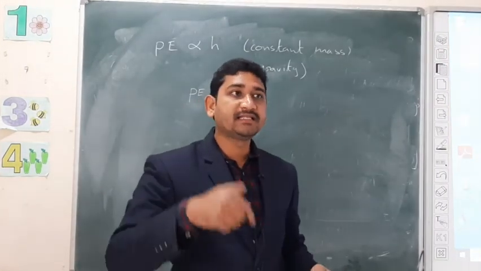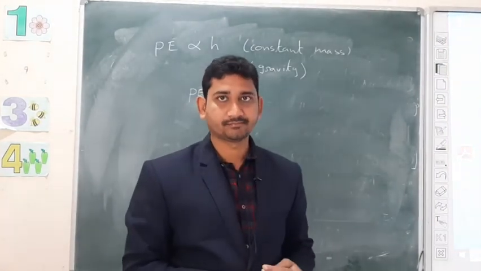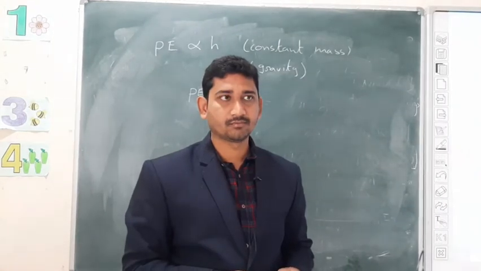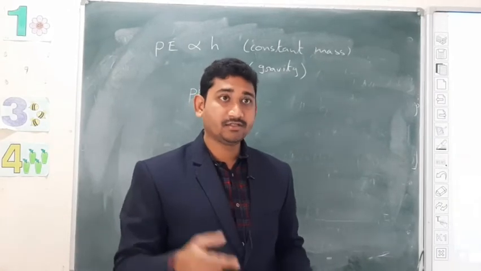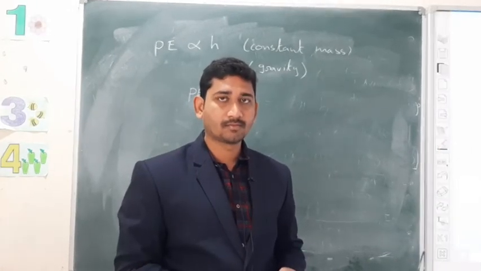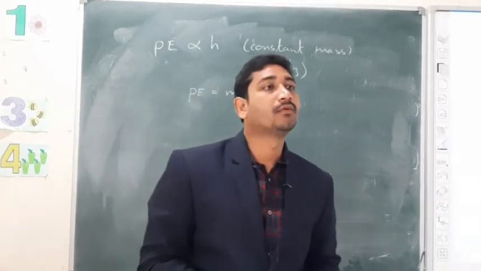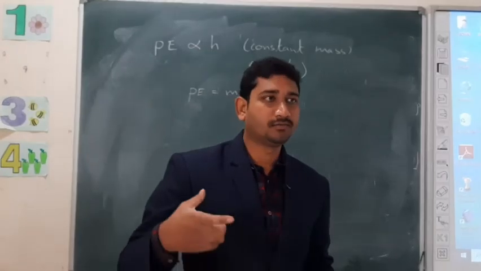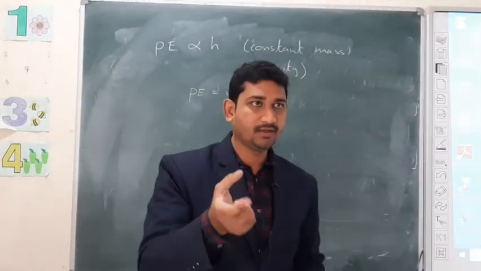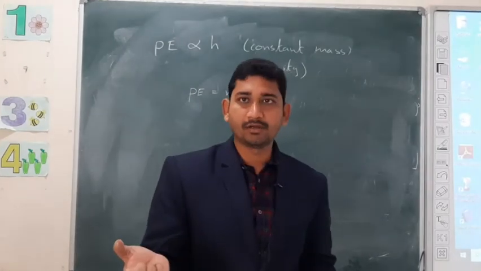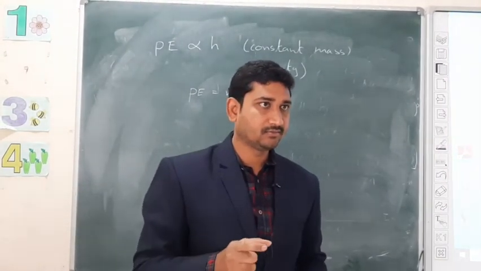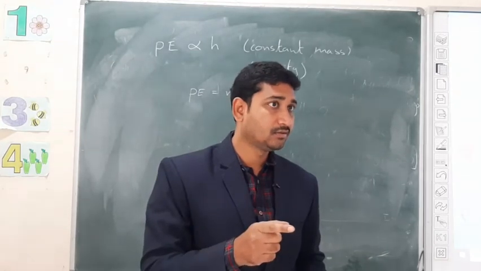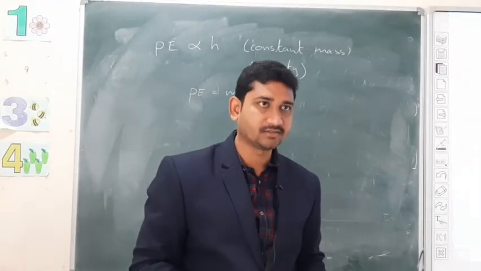Give me another example of this. Yes, bow and arrow. Rubber band. Yes, balloon. Yes, ball. This tennis ball, rubber ball are also types of elastic potential energy. Stumper ball, yes.